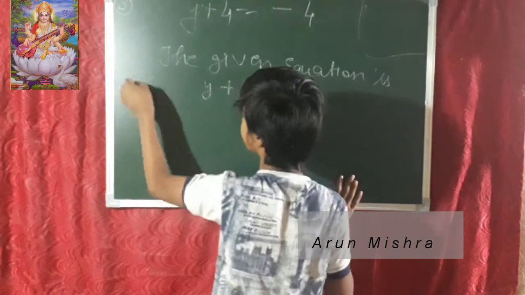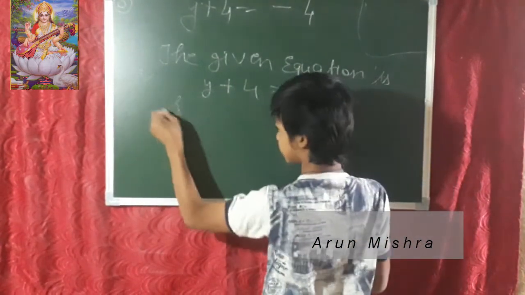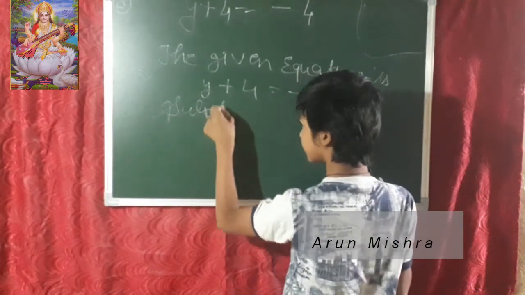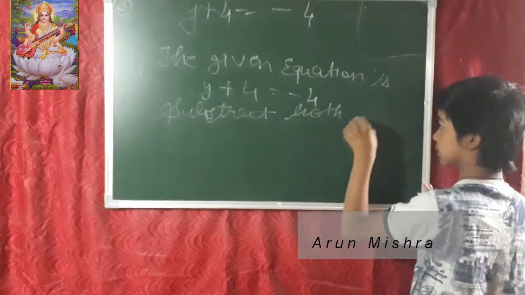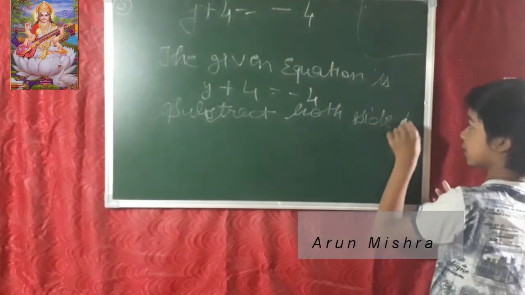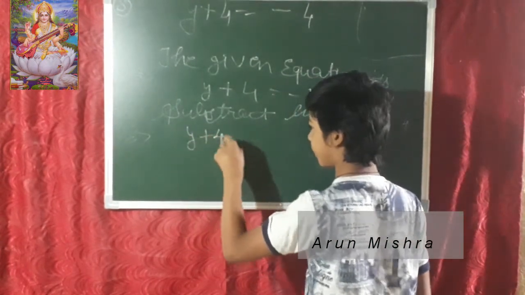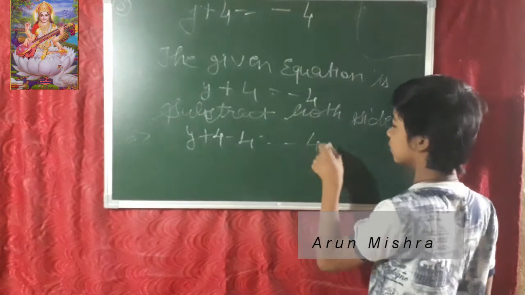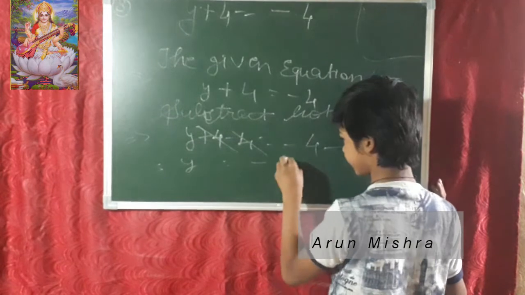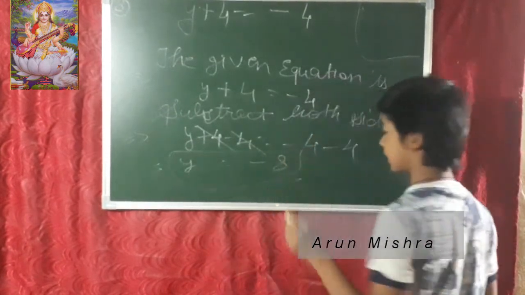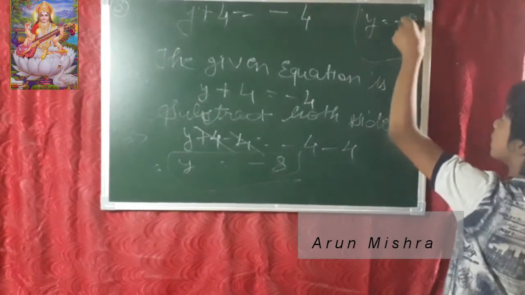And now what do we have to do, adding or subtracting? Subtracting, we write subtract 4 from both sides. So when subtracting 4 from both sides, y plus 4 minus 4 equals minus 4 minus 4. This plus and minus cancel. y is equal to minus 8. So this is our answer for the equation. Now we are going to start our checking process. We can write here y is equal to minus 8.